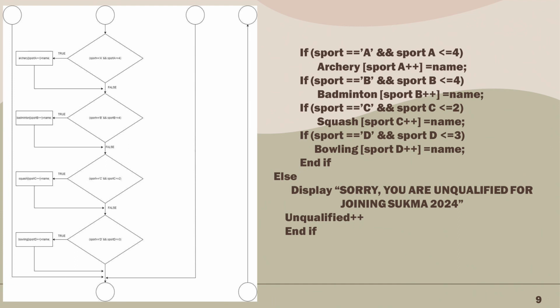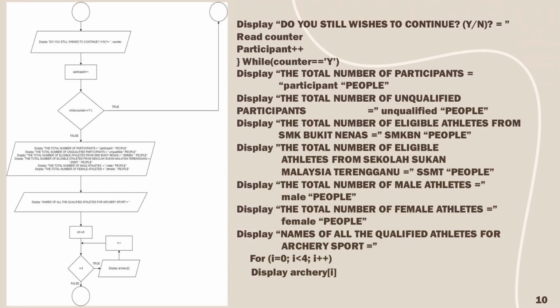And else, display sorry, you are unqualified for joining Sukma 2024. Unqualified plus plus. And then the user can choose if they want to continue. The system will continue if the user says yes.